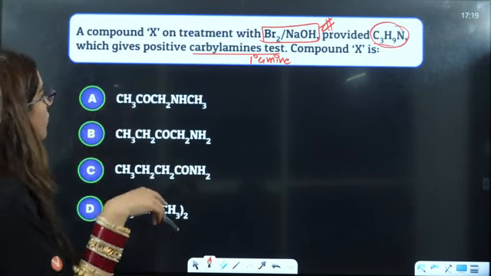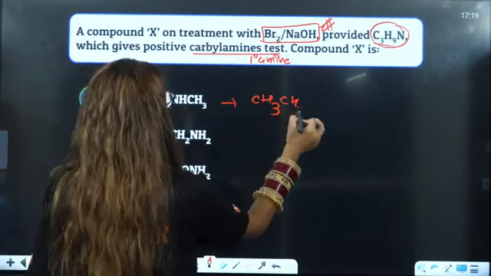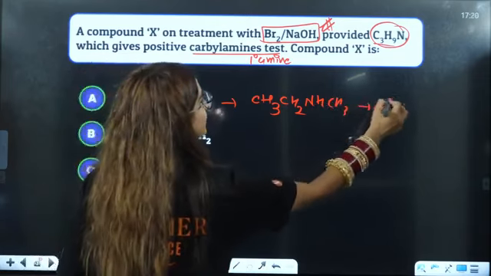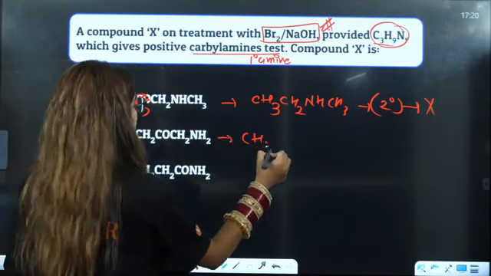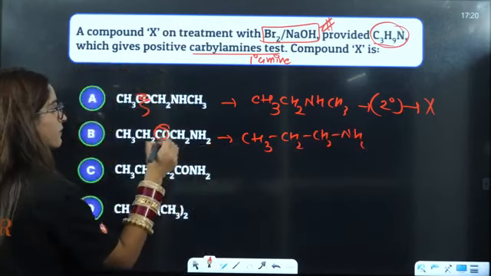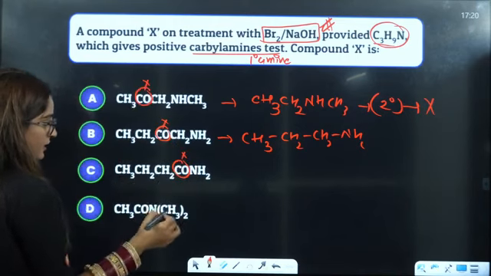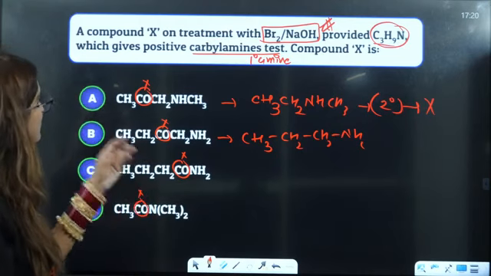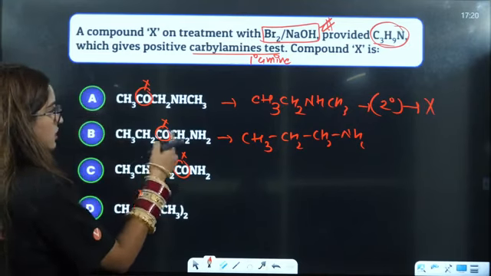So this is the Hoffmann bromamide degradation. With this, it will provide CH3CH2NHCH3. That is a 2° amine. It will not give the carbylamine test. Here it will give us CH3CH2CH2NH2, because this will be eliminated. So this one and this one both will give us a primary amine, CH3CH2CH2NH2.